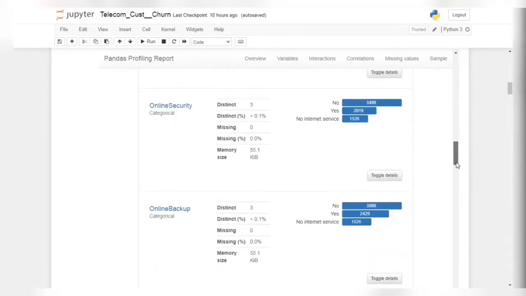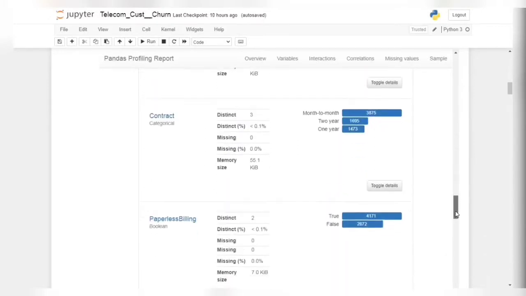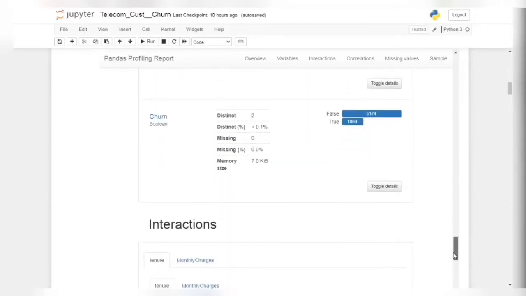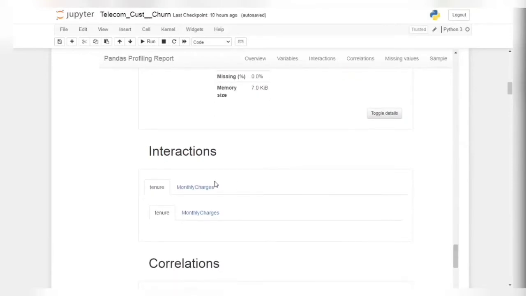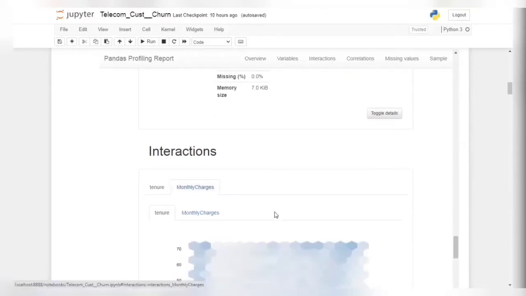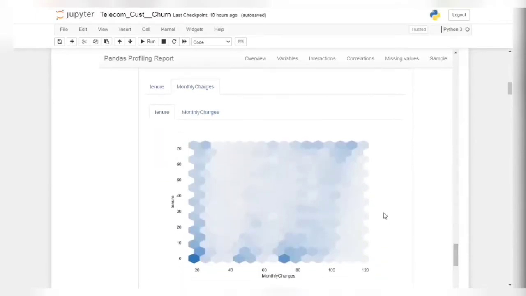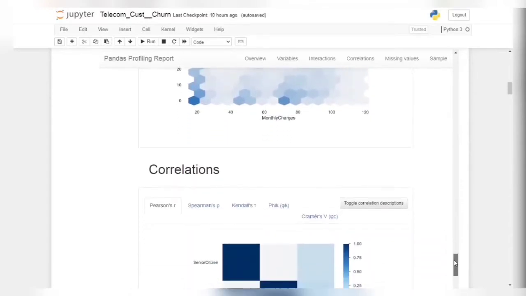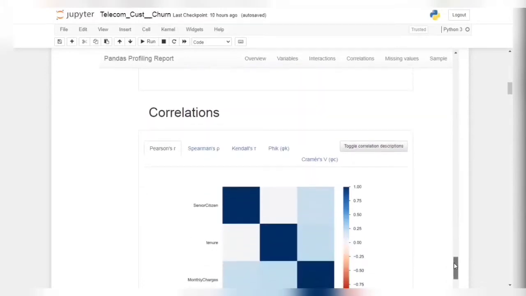Similarly it generates a report of all the features, all 21 features, and on scrolling down we can see the interactions between monthly charges and tenure. On further scrolling, we can see the correlations between important numerical variables.